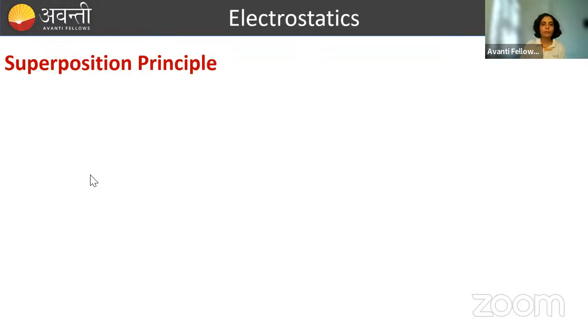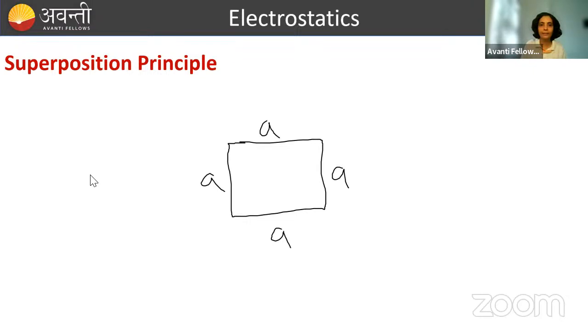तो चलो, superposition principle again. If I want to make it more clear to you, तो चलो एक example ले लेते हैं. Suppose कर लो, this is a square, this is A, this is A, this is A, this is A. Suppose I have kept here Q charge, Q and Q. If I have to calculate force on this Q charge, this one, so what will be the value of force here? तो सबसे पहले डायरेक्शन वाइज लिख लो. This charge will apply force on this Q. In which direction? It will repel.